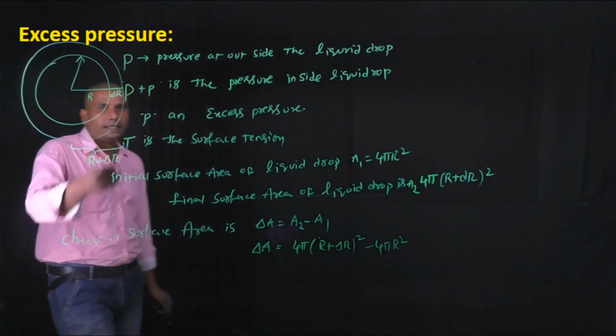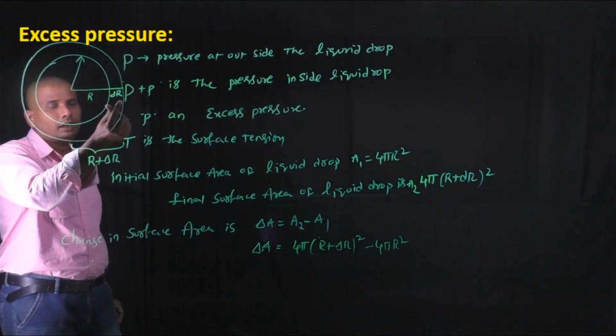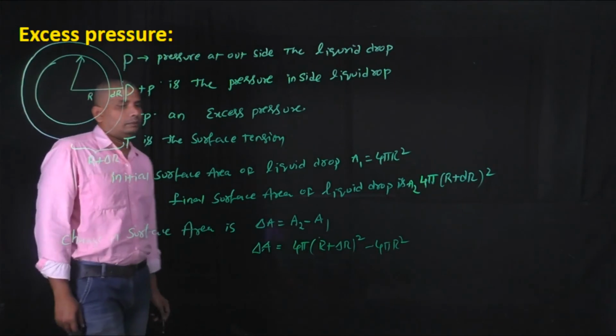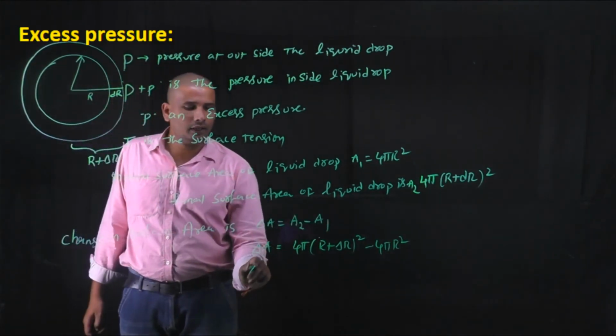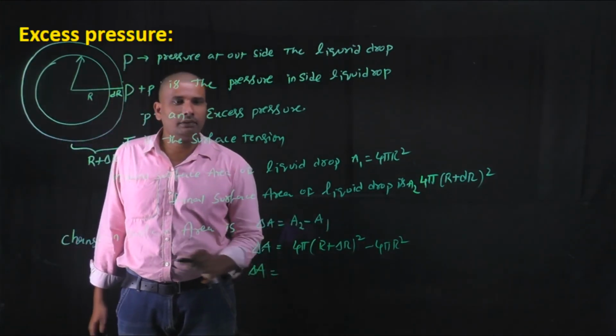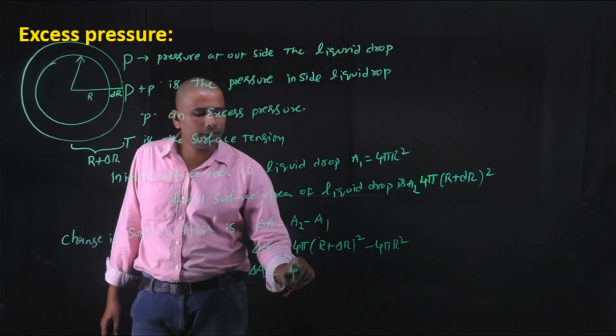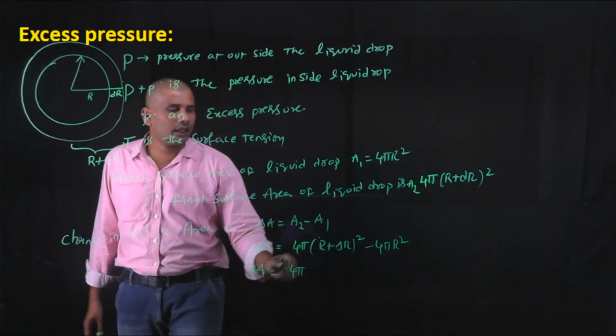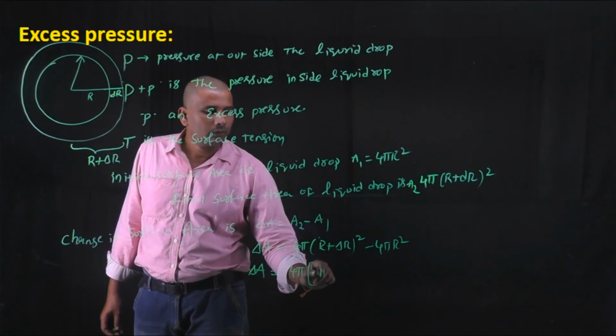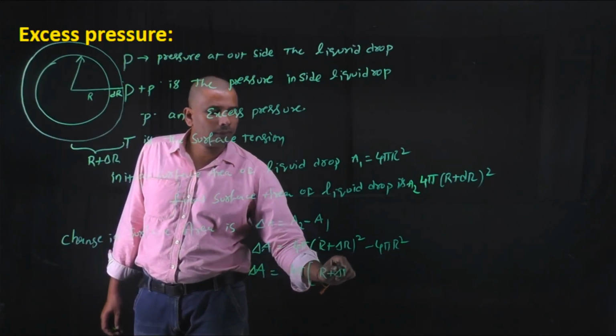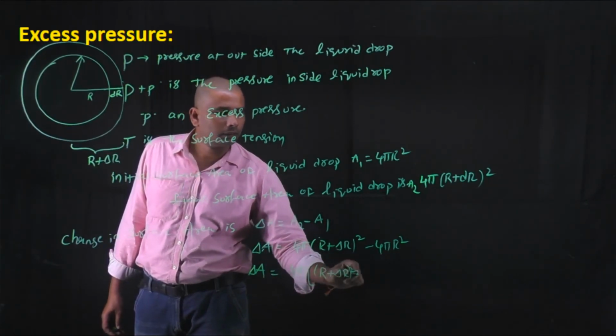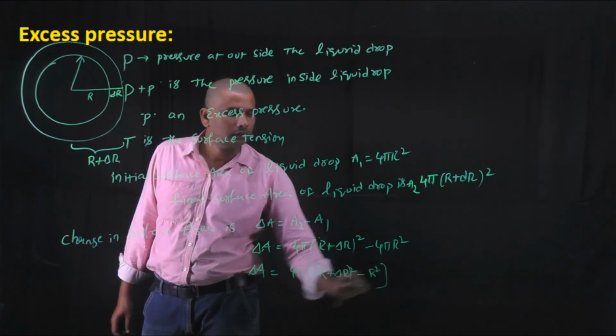Here the change in radius of the liquid drop is very small, and by expanding this we get delta A equals 4 pi, which is the common term, into (r plus delta r) whole square minus r square.